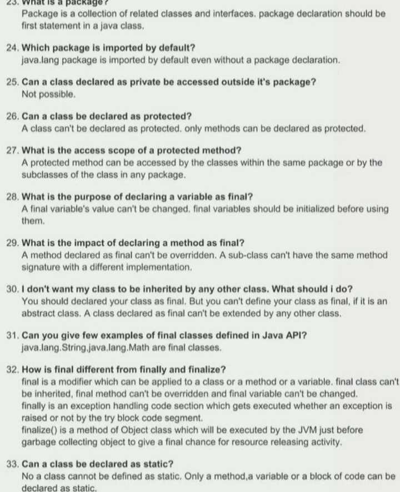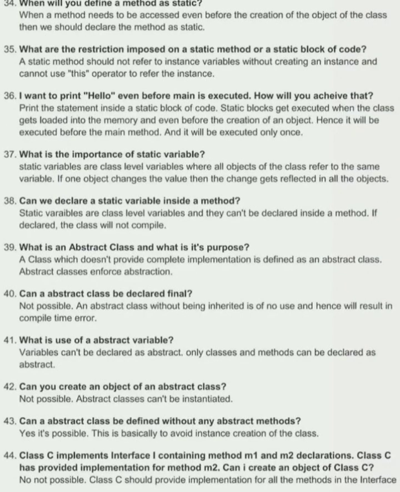33. Can a class be declared as static? No, a class cannot be defined as static. Only a method, a variable, or a block of code can be declared as static. 34. When will you define a method as static? When a method needs to be accessed even before the creation of the object of the class, then we should declare the method as static.